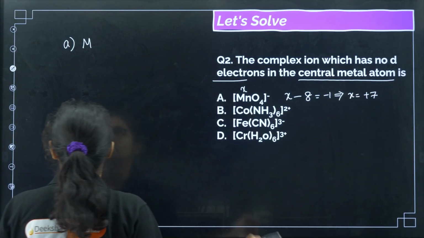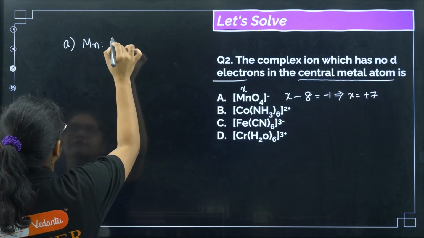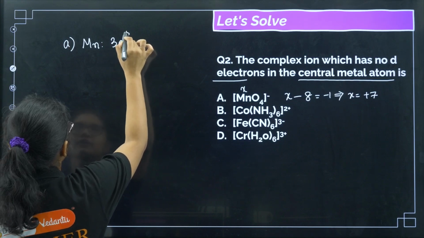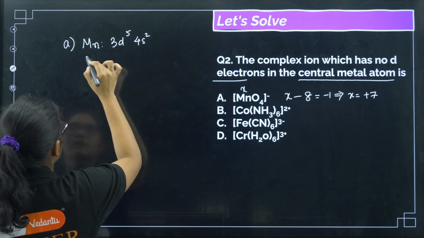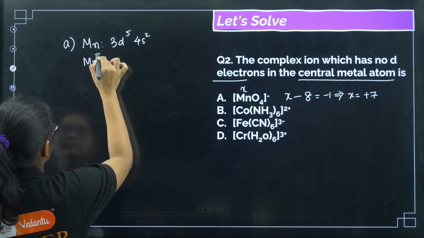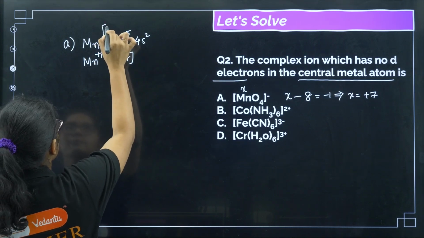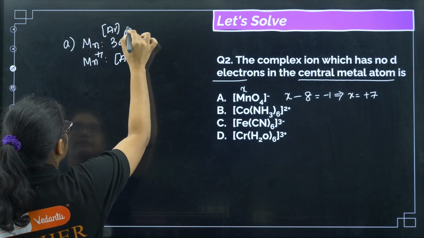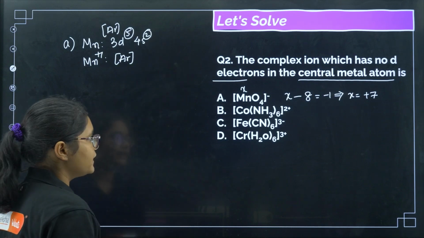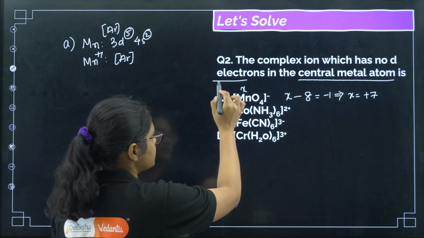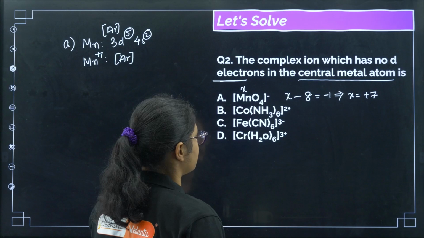Manganese electronic configuration is 3d5 4s2. If we have manganese +7, argon is present. Now these 7 electrons will go, so we get only argon. So this can be the answer because it has no d electron in the central metal atom.